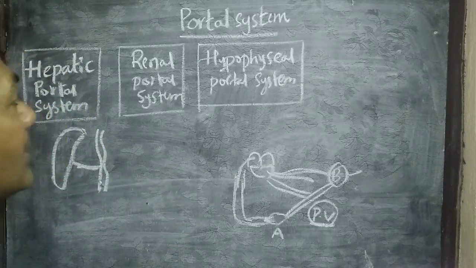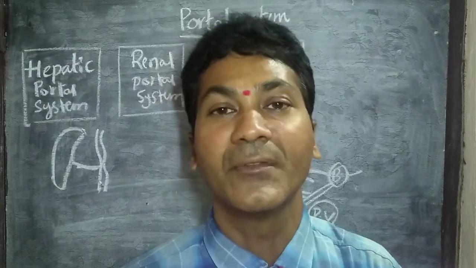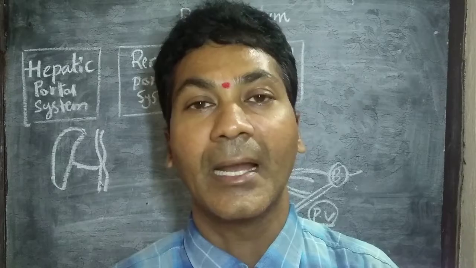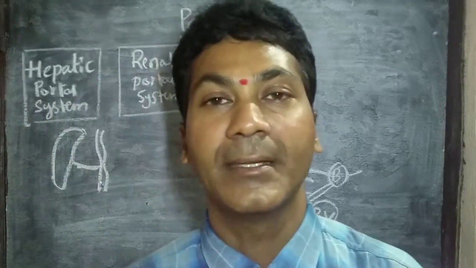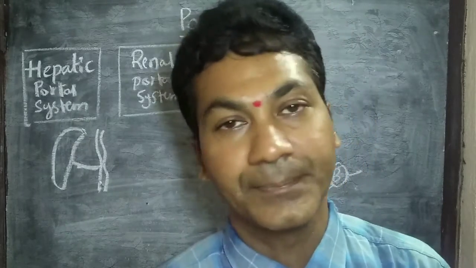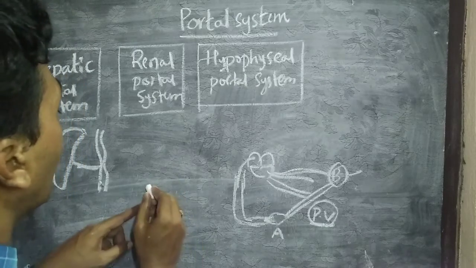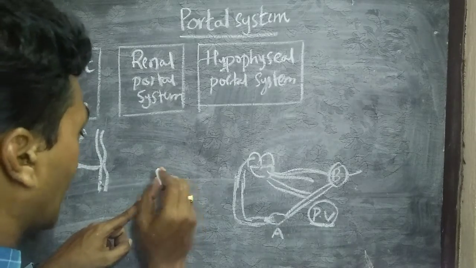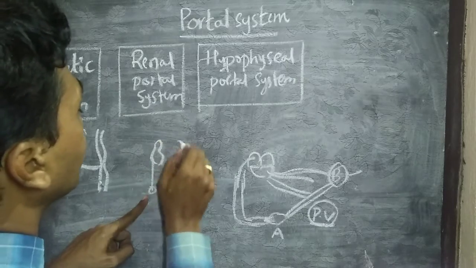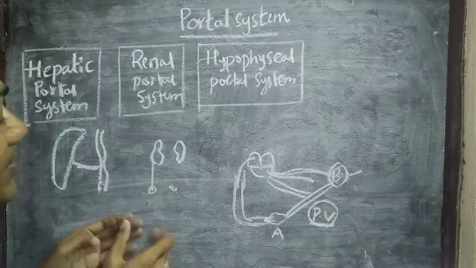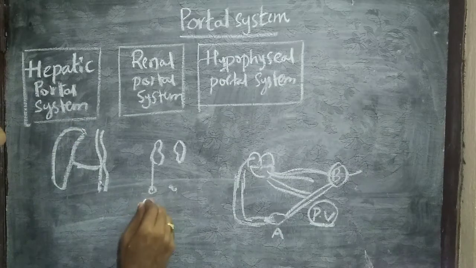I want to tell you something on renal portal system, that renal portal system is found in fishes and amphibians only, and in reptiles and aves it is in a reduced manner, and in mammals it is absent. So renal portal system collects blood from lower posterior parts which are present in the organism and sends it to the kidneys. Kidneys receive blood from the posterior organs, then it is said to be renal portal system, found in fishes and amphibians.